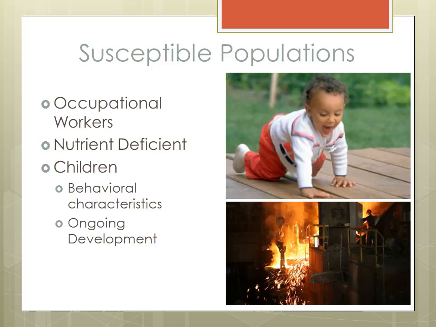Children are also a susceptible population with regards to cadmium toxicity because they have higher respiration rates and higher food and drink consumption. These can increase exposure to cadmium and result in more absorption of cadmium into their system. Their ongoing development also makes them more susceptible to absorbed cadmium in their system.